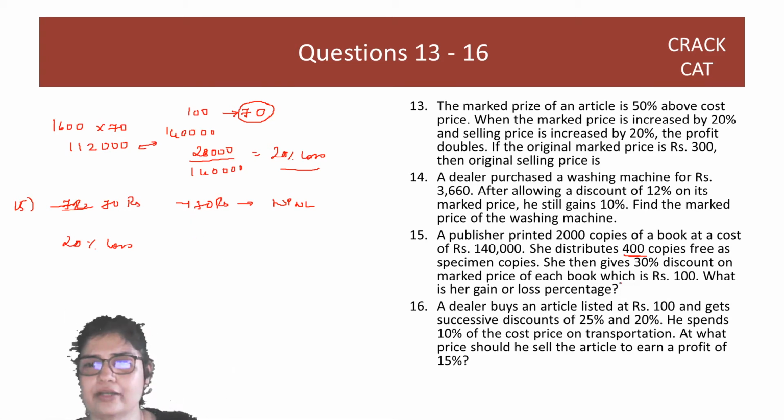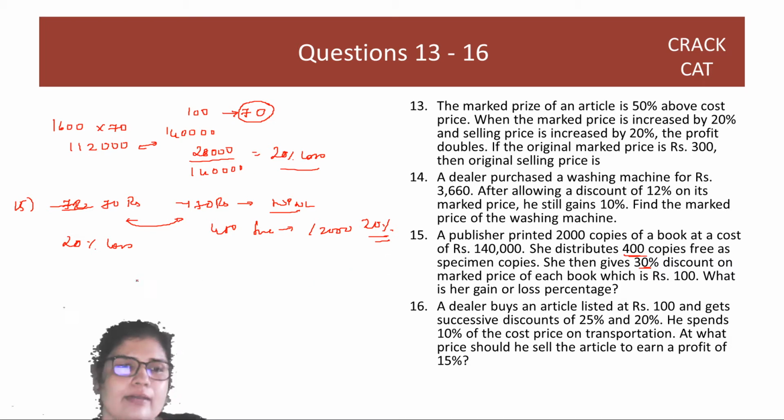You know that for 100, a 30% discount means we are selling it at 70. Cost price is also 70. 70 would mean no profit, no loss. But 400 books we gave for free. 400 out of 2000 means 20% of the books we gave for free, and that 20%, guys, is your loss. Okay? Great. Let's look at the 16th question.